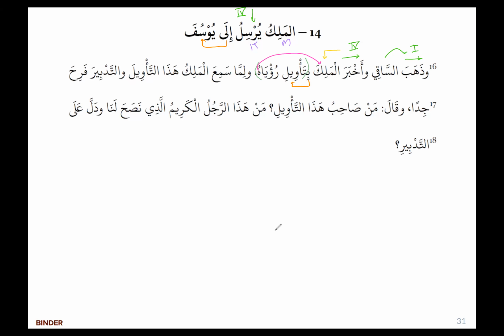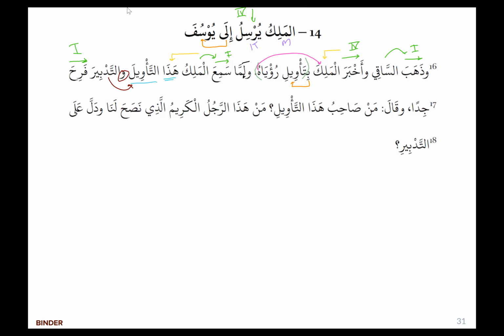Okay. وَلَمَّا سَمِعَ. So this should not be limma, it should be lamma. And so when سَمِعَ الملك. So here سَمِعَ is a past tense form 1 verb. The malik is a fa'il. هذا is our maf'ul bihi. And هذا تأويلي is a sifa. It's not a sifa mawsuf, it's a badal, but we can call it sifa mawsuf right now. But تدبيره is 'atf on تأويلي, right? تدبيرا. فرح جدا. So فرح, that's going to be our past tense, form 1. And جدا is what we call نائب عن المفعول المطلق. It's emphatic, but it's not going back to the verb. We'll learn more about this in level 3 and level 4, so we don't have to worry about it right now.